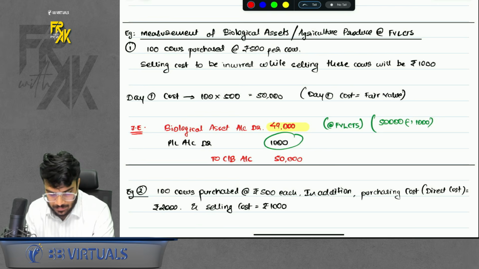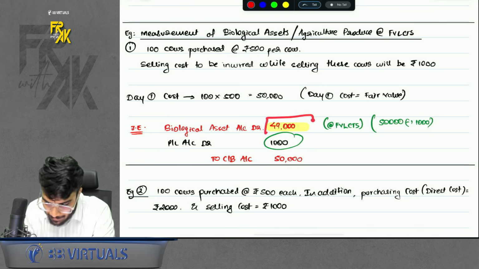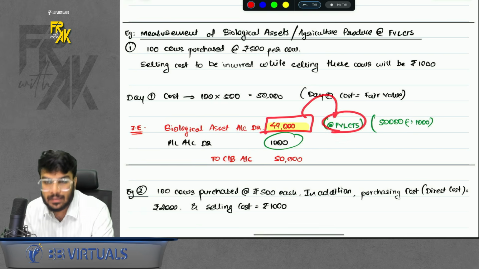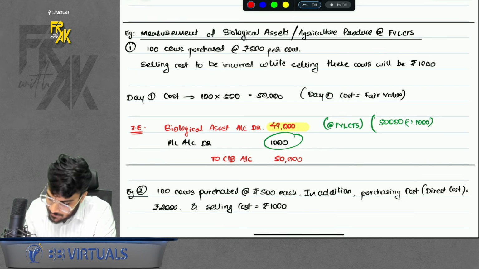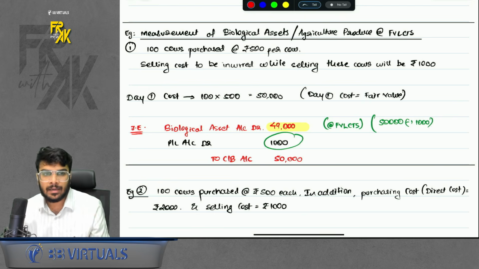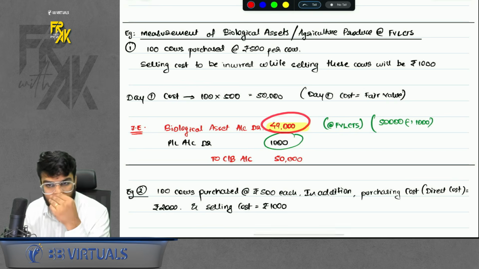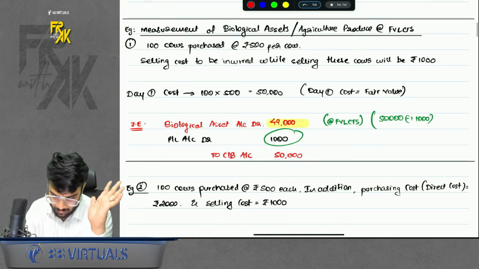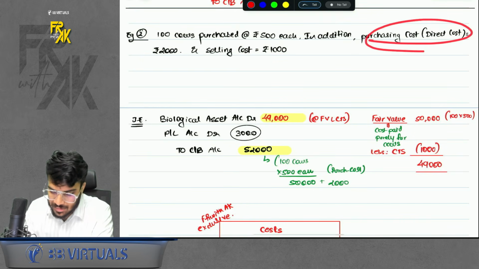So what entry will pass? You will say biological asset purchased account debit to cash bank. In cash bank, whatever you paid will come. But when you debit biological asset, you will record this at FVLCTS. Now, when I say FVLCTS, you will not take only 50,000. This 50,000 will come, but you will also deduct the selling cost. Selling cost you will not incur today, but still you will deduct it because we have to record at FVLCTS. So it will get recorded at 49,000. Whatever is the difference will get transferred to profit and loss. Acha, there was example number 2, where there was purchase cost also, selling cost also.